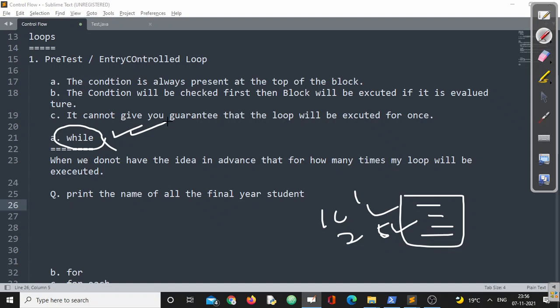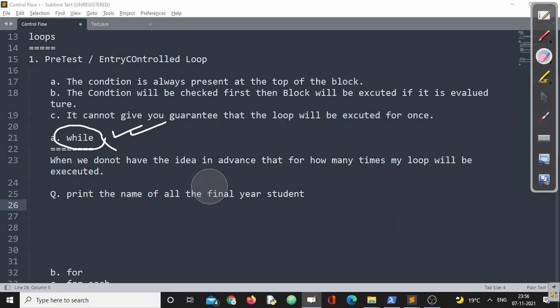Here, for will not be the best choice. That doesn't mean you cannot write for. You can, but the best thing to use here is a while loop, right? We can take one more example also.